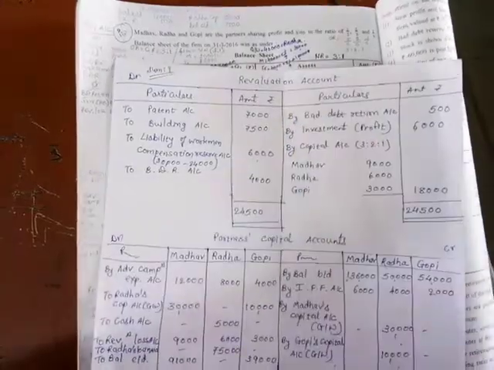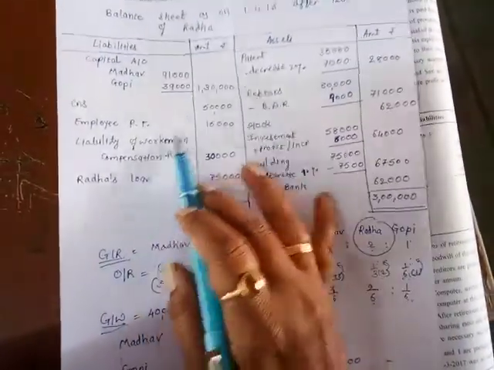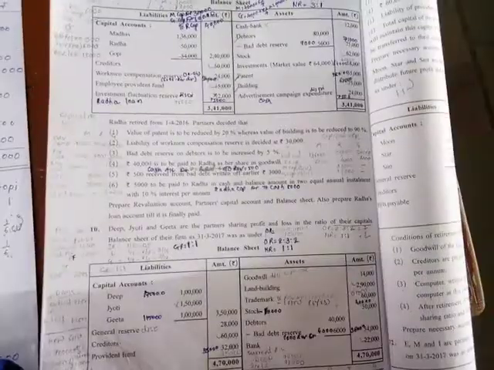So that is revaluation debit side. And that liability we have to pay, workmen compensation liability we have to pay. So that we record on liability side, liability of workmen compensation fund 30,000.